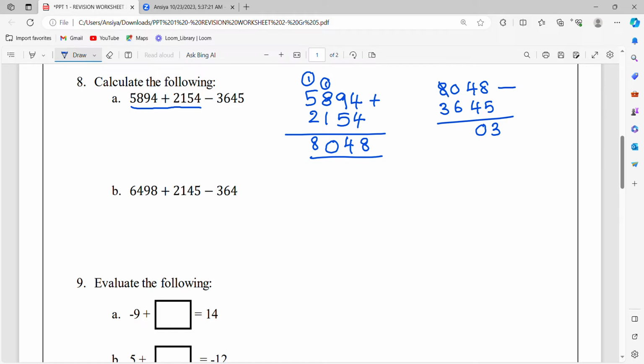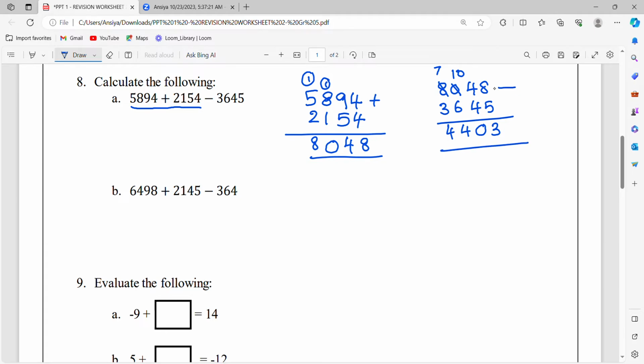So while helping, 8 becomes 7 and 0 becomes 10. So 10 minus 6 is 4 and 7 minus 3 is 4.